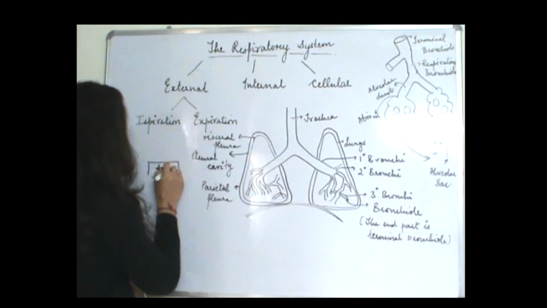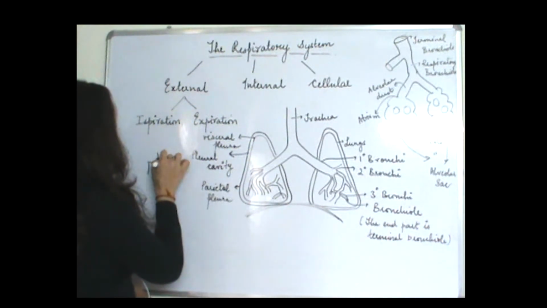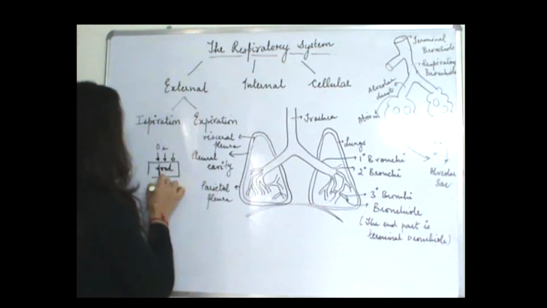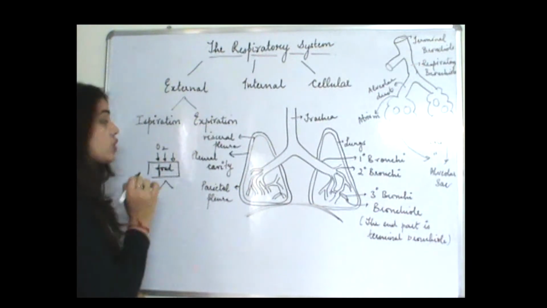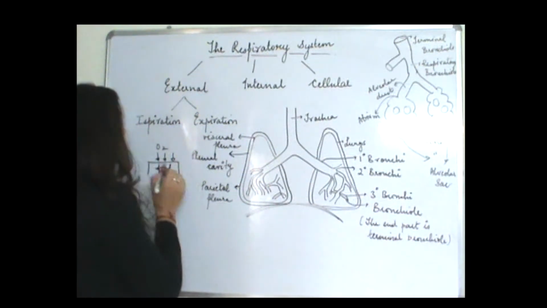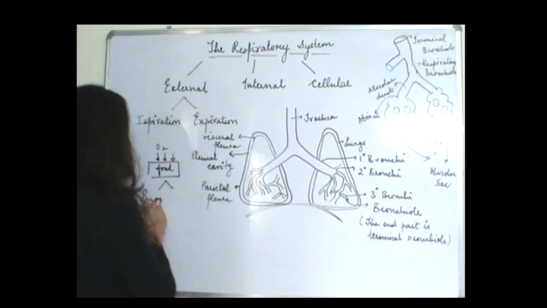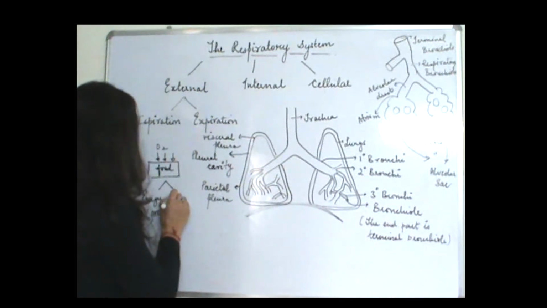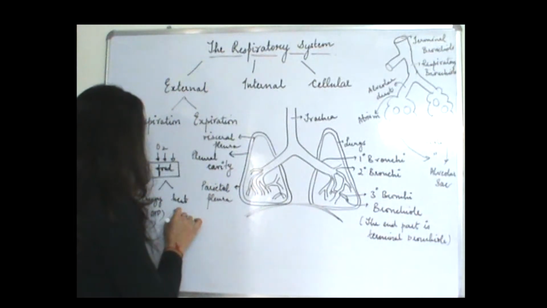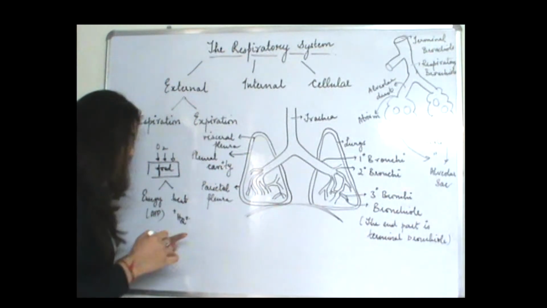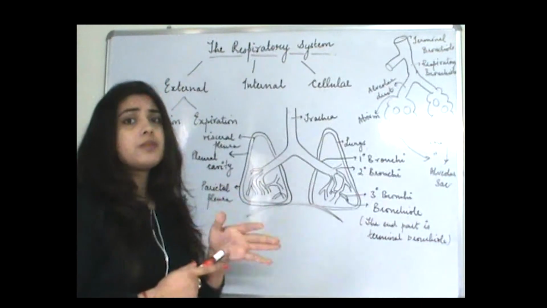Let me just draw that. I'll show it to you. This is the food which is stored inside the cell. Oxygen comes in and then oxidation happens. It oxidizes the food. What happens in the oxidation process? Energy in the form of ATP is released, and heat, plus some amount of water is also released. So this is how our body is getting energy from the food that we are eating.